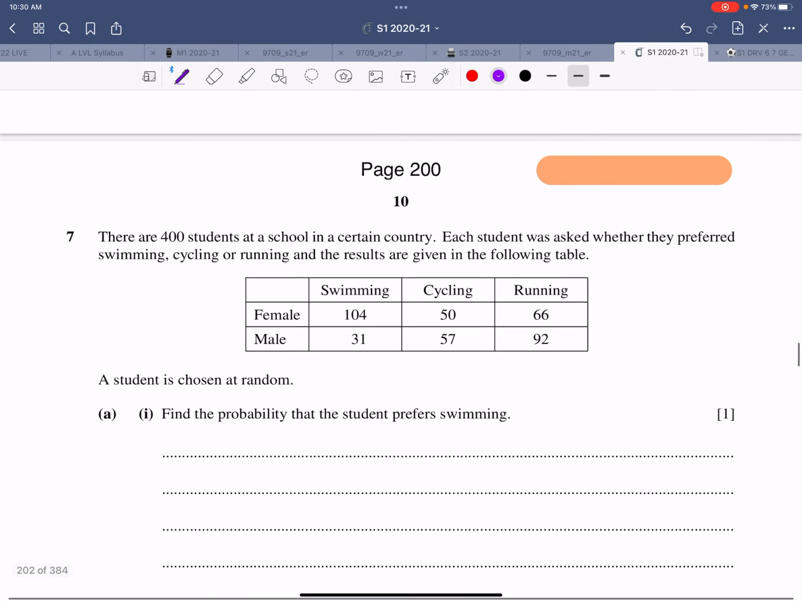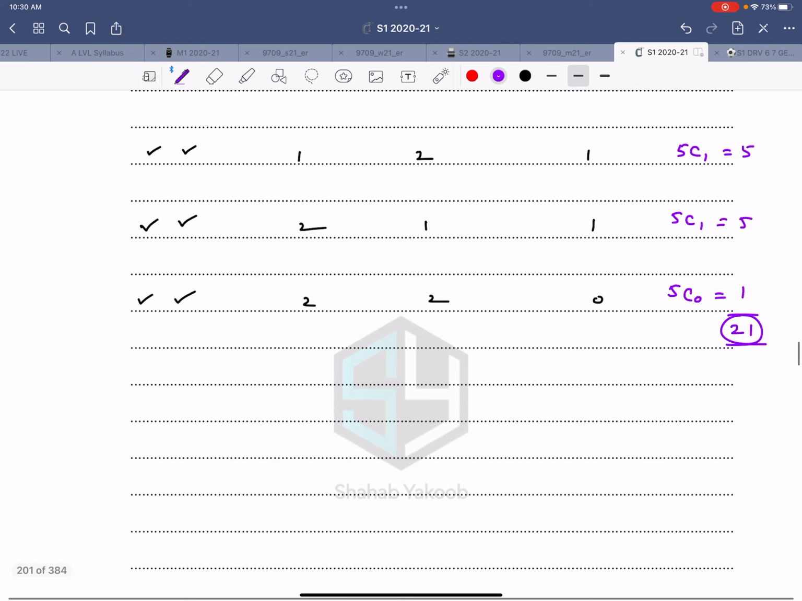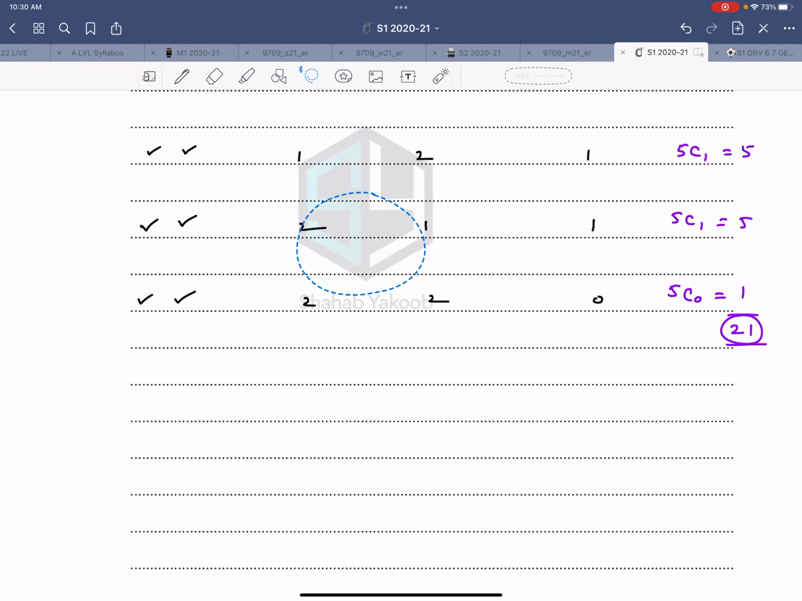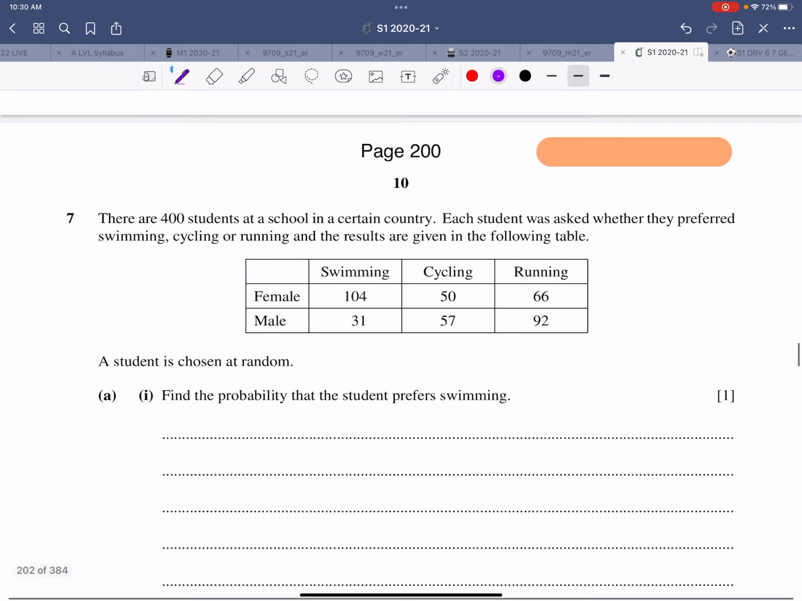Now let's look at this one. There are 400 students in a particular school. Each student was asked whether they preferred swimming, cycling or running, and the results are given below. So it's just one person belonging to one category. So this looks like a table format for probability.